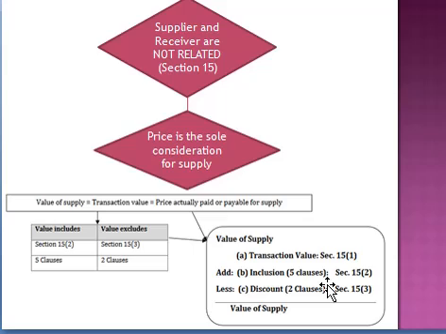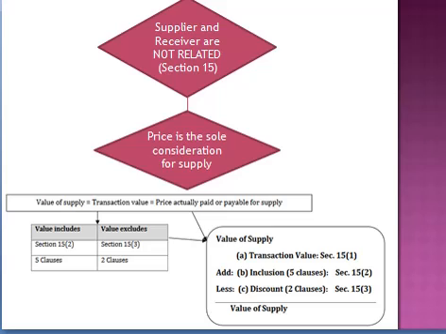If in the practical question you find anything relating to these 5 clauses, then you have to add the same in the transaction value. And for discount, there are 2 clauses. So just remember those 2 clauses and the above 5 clauses for calculating the value of supply.